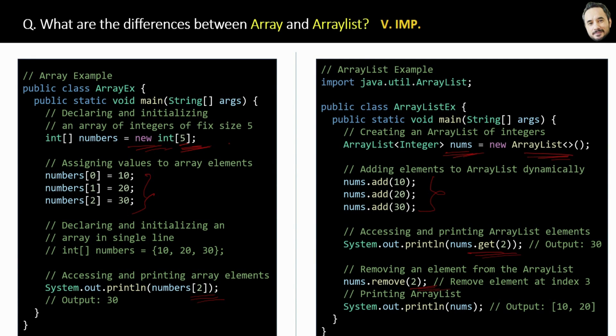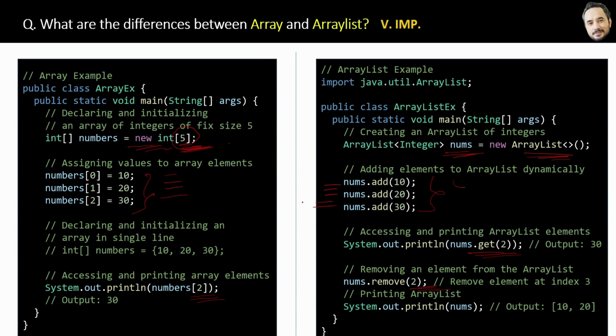Alright. The second difference is simple. An array cannot be resized once created. Meaning if you have set the size to, for example, 5, then you cannot put 10 elements in the array. Even if you put only 2 or 3 elements, the remaining places will be empty if you have set the size 5. Whereas array list, again dynamic, automatically resizes when elements are added to it.